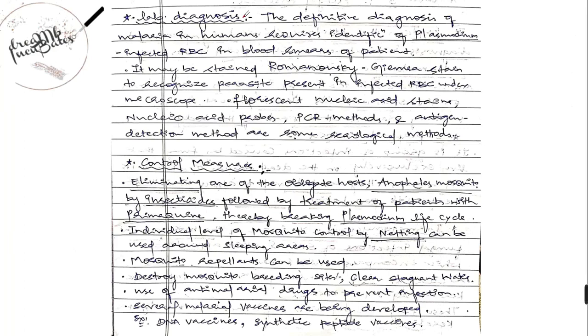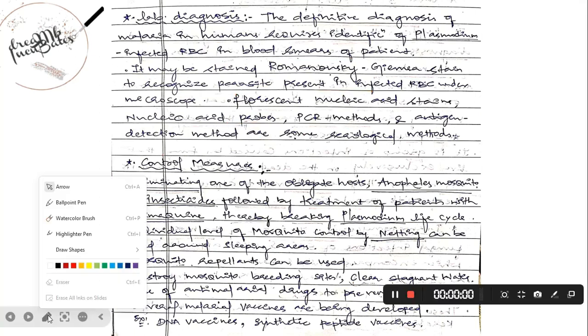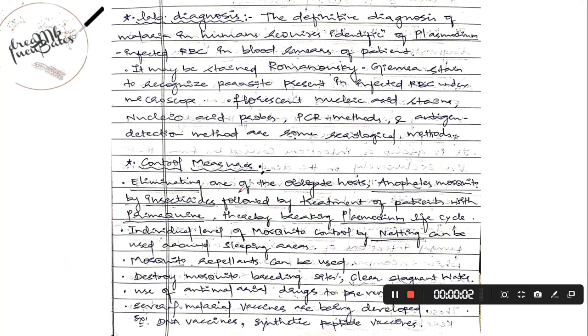Now, lab diagnosis of Plasmodium-infected RBCs requires the identification of the infected RBCs in blood smears of patients. Giemsa staining is used to recognize the parasite present in the infected RBCs under the microscope. Apart from these, nucleic acid probes, PCR methods, and antigen detection methods are also some of the serological methods that are used. Now, what are the control measures?